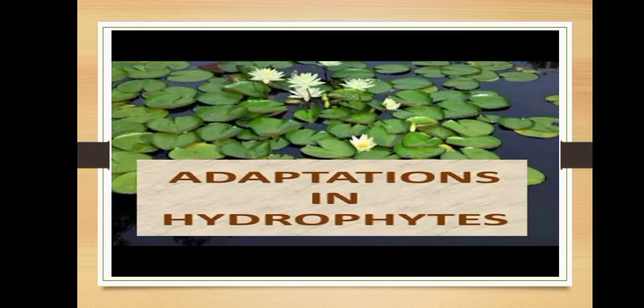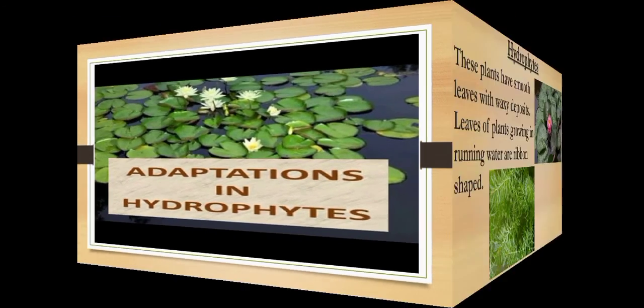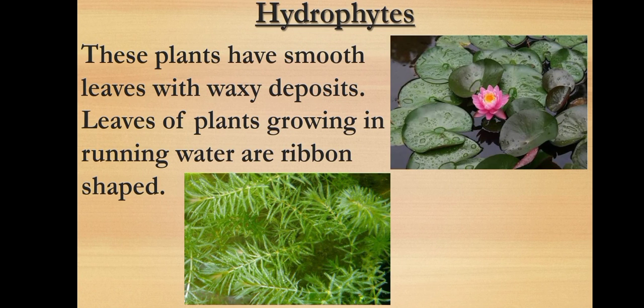After the mesophytes, now we will discuss about the adaptation in hydrophytes. Hydrophytes are plants inhabiting watery habitats. They are also known as aquatic plants. These plants have smooth leaves with waxy deposits. Leaves of plants growing in running water are ribbon shaped.